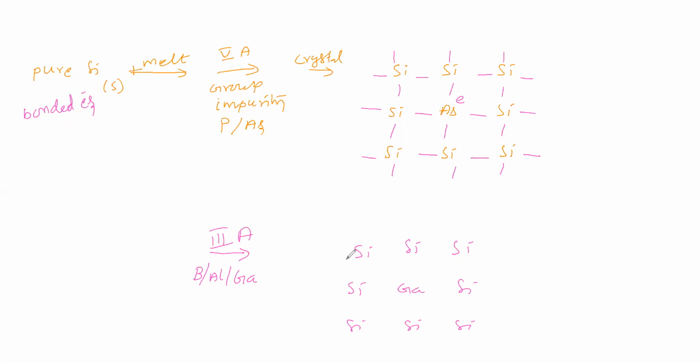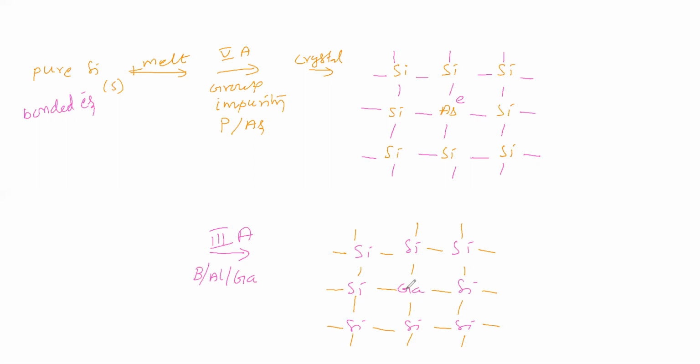Now silicon forms 4 bonds. Silicon is making 4 bonds like this, because its valency shell has 4 electrons.